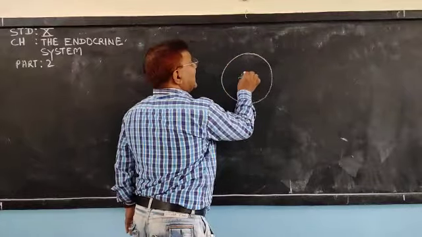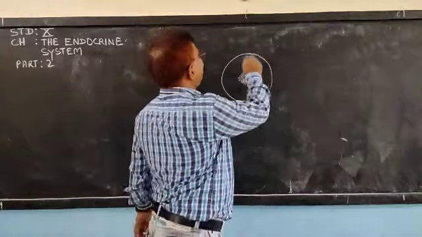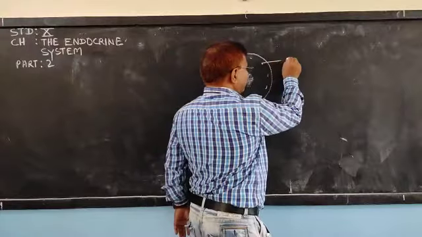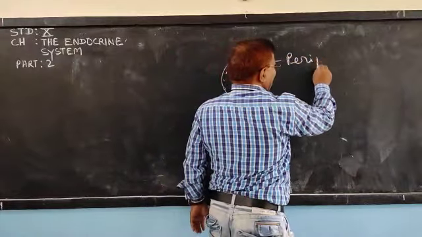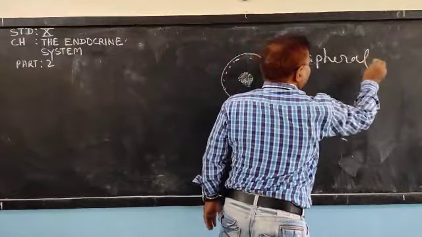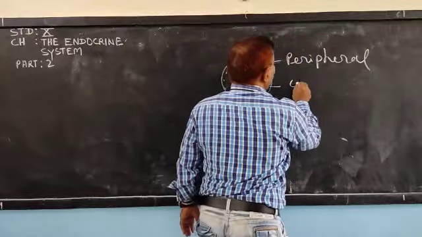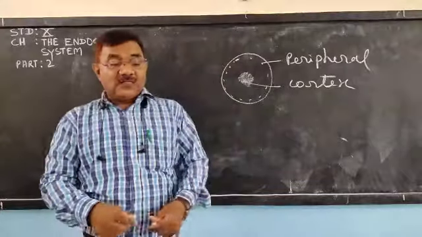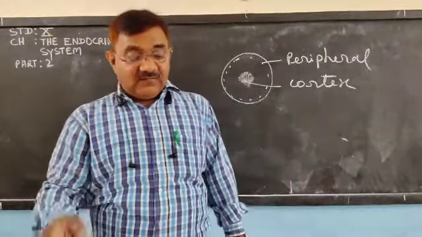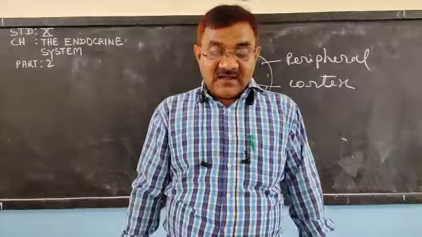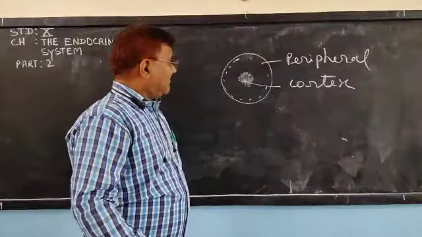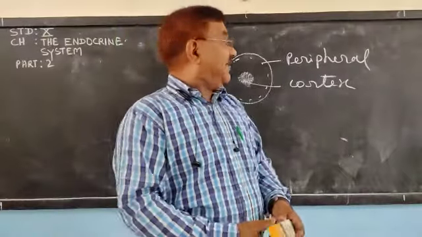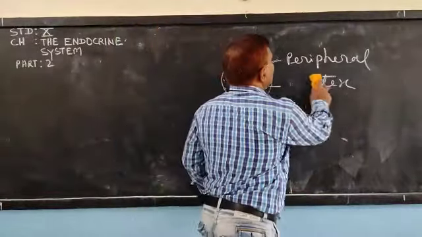Here is the central area, and around the boundary, this is the peripheral region, and this is the cortex region.